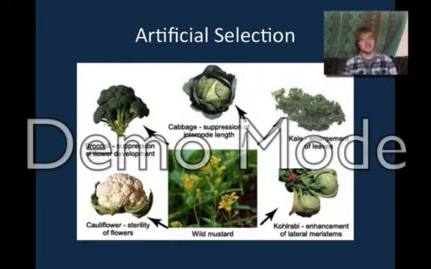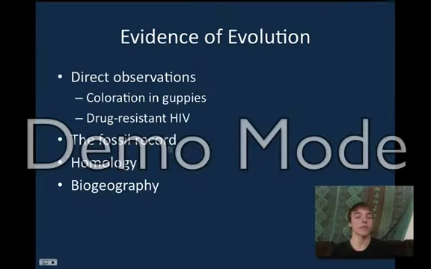Humans have taken this concept and applied it to fit their own needs, and this is called artificial selection, when humans select for a trait that they want that won't necessarily be selected in nature. The example here is the wild mustard plant, and you can see that humans have bred it in specific ways to create 5 different types of plants with different traits, and that's all through artificial selection.